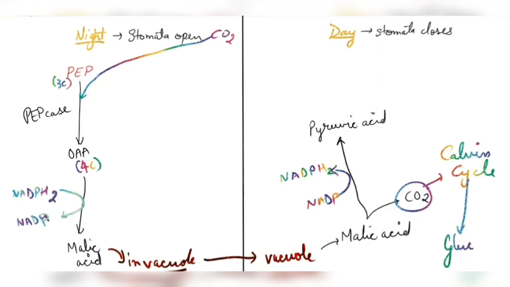Glucose, right? Whereas this pyruvic acid will move back to regenerate phosphoenol pyruvate.